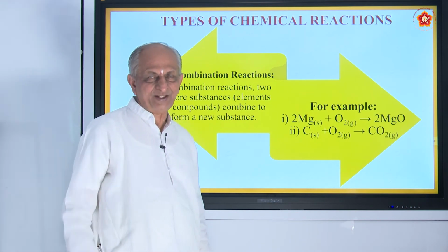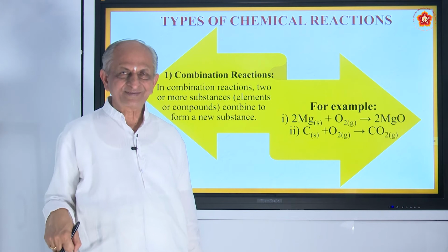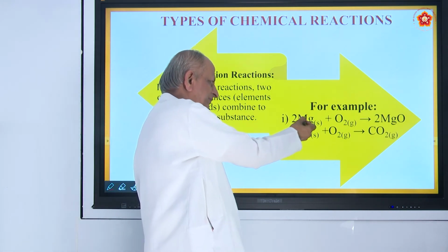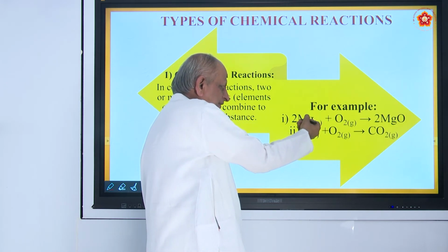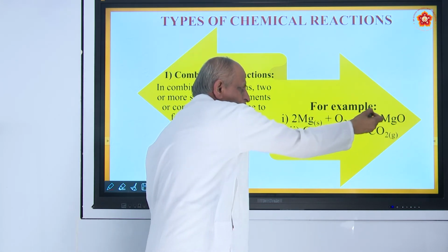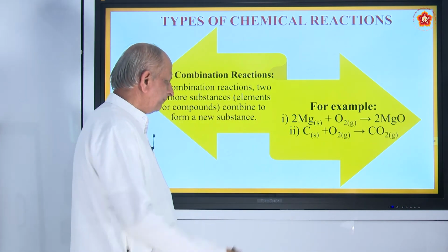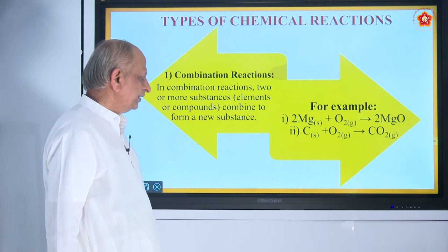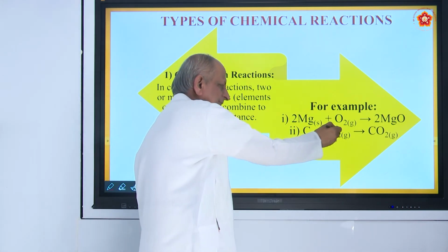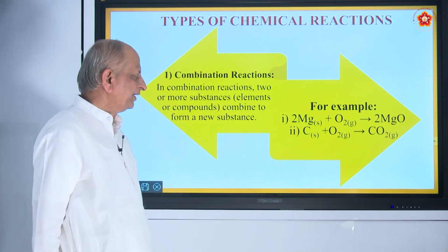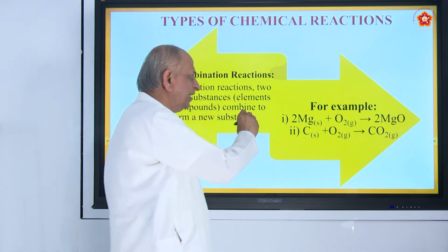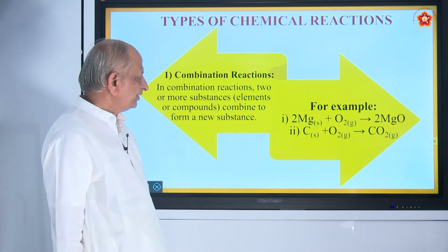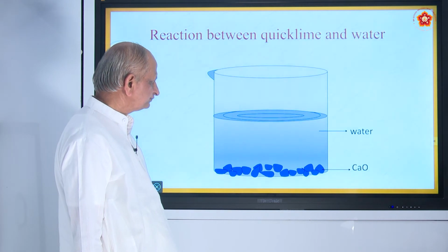You might have seen Deepavali also, lot of crackers, they burn. No? So, it is also chemical reaction taking place. So, that is one reaction, 2Mg + O2. And if you heat any of the carbon forms in presence of oxygen, it becomes carbon dioxide. So, this is called chemical combination. When two or more substances combine, they form a new substance.